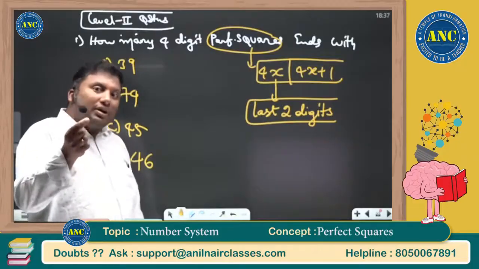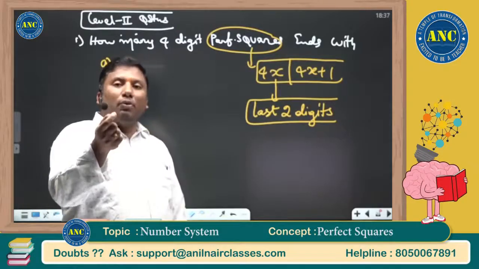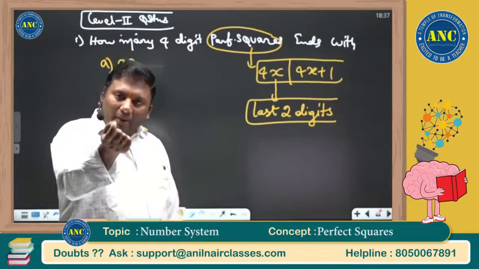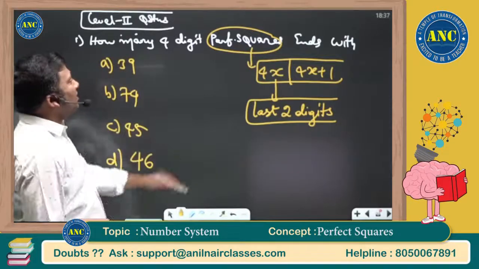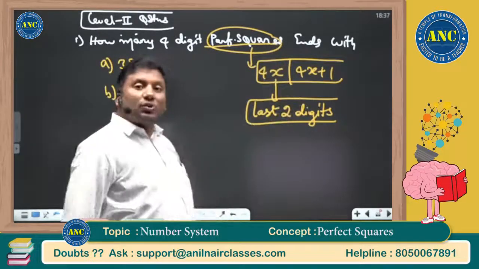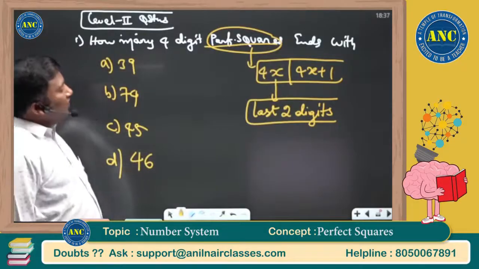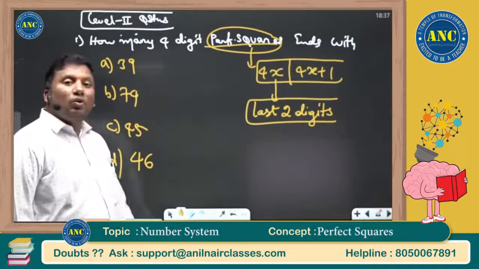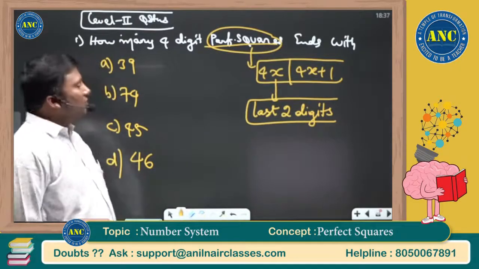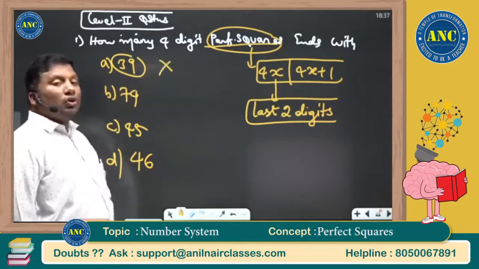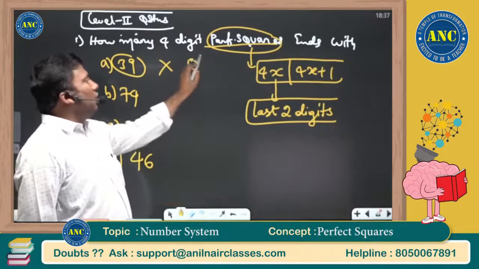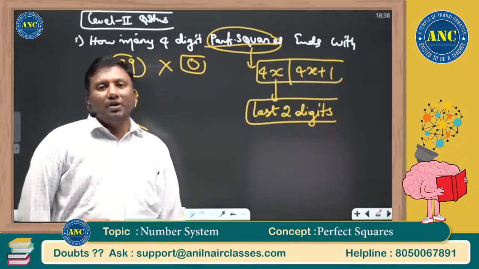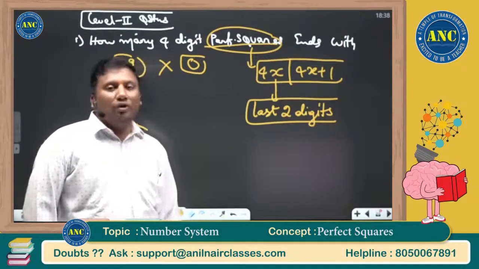Each and every important key point which I am mentioning on the board is of extreme value. Very difficult questions. You can simplify it if you are good in these concepts, because the keyword in this question is a perfect square. A perfect square always will be of the form 4x or 4x plus 1. 39 is 4 into 9 plus 3. There exists no 4-digit number which will end with 39, because a perfect square should be of the form 4 into something or 4 into something plus 1.